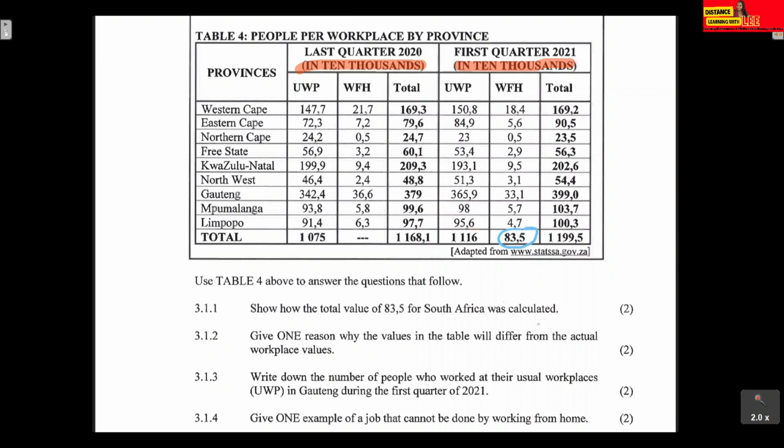If we want the total, we already know we just have to add up all these values together. So we're going to add 18.4 plus 5.6 plus 0.5 plus 2.9 and so on to show how they got to 83.5. So let's do that.